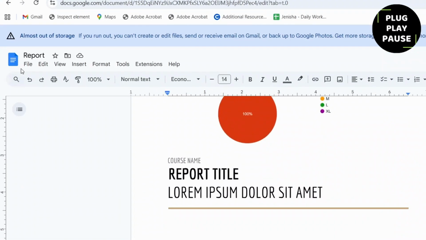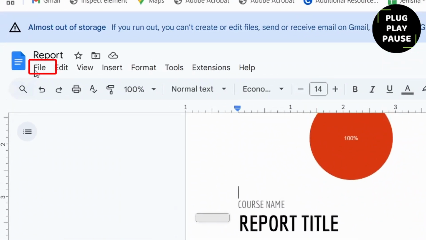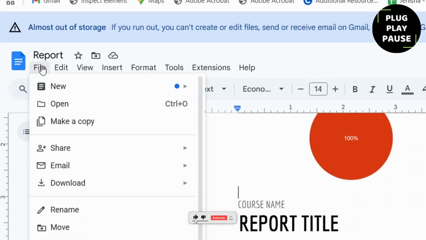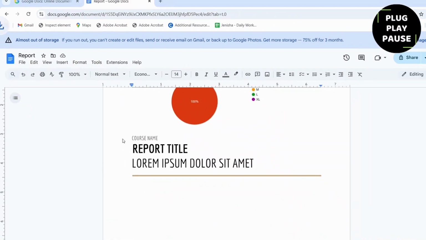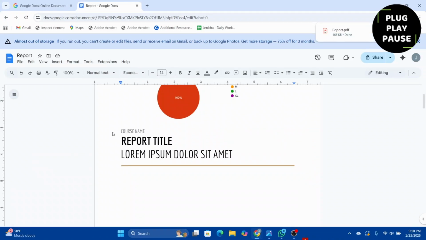After that, go to the File option at the top, select it, and you can hover over to the option called Download. This option right here, and we can directly find an option called PDF Document (.pdf) and click on it. What it will do is your document will now download to your computer as a PDF directly. At the top, you can find it and open up the file location.